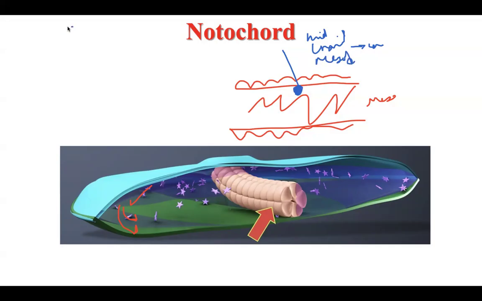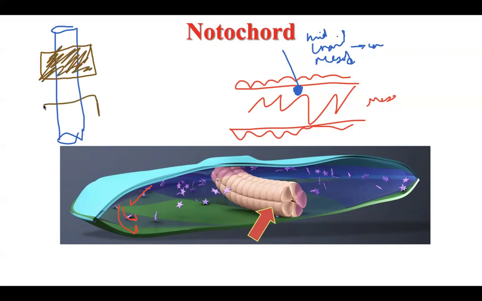And what is the fate of the notochord? The notochord, a cord in the midline of the body, will be surrounded by vertebra. This notochord is surrounded by vertebra. So the brown color here is vertebra, and also we have here many vertebra. So what happened to the notochord? The notochord inside the vertebra will disappear, degenerate.